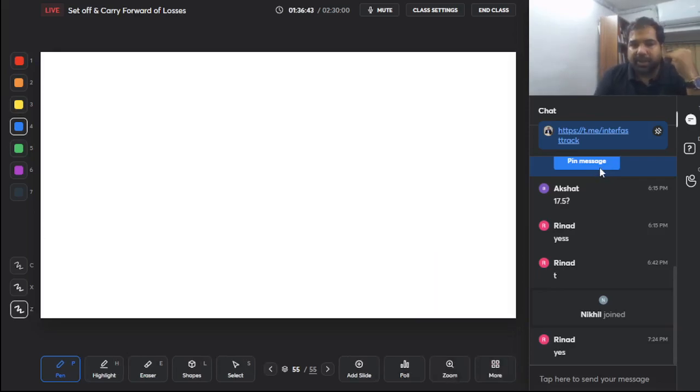Now guys, what is left on the table are only 3 chapters. One is TDS, TCS, Advanced Tax. One is Return of Income, which is very simple. And then there is a chapter called Computation of Income. Computation of Income, guys, is nothing. It's only the aggregation of all the chapters along with tax liability.